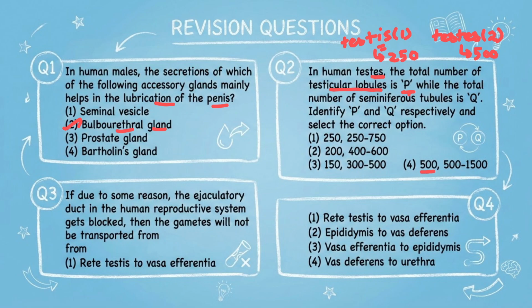So this option. Now P and Q, that is the total number of seminiferous tubules. We saw that inside a compartment, 1, 2, 3 highly coiled seminiferous tubules will be there. So the minimum in testis is 250 to 750 will be present. If they ask IS, 250 to 750 is the answer. But when they ask ES, we have to multiply this by 2 again. Means the answer will be 500 to 1500. This is the answer. I think this is also clear. If you have doubts, you ask me.